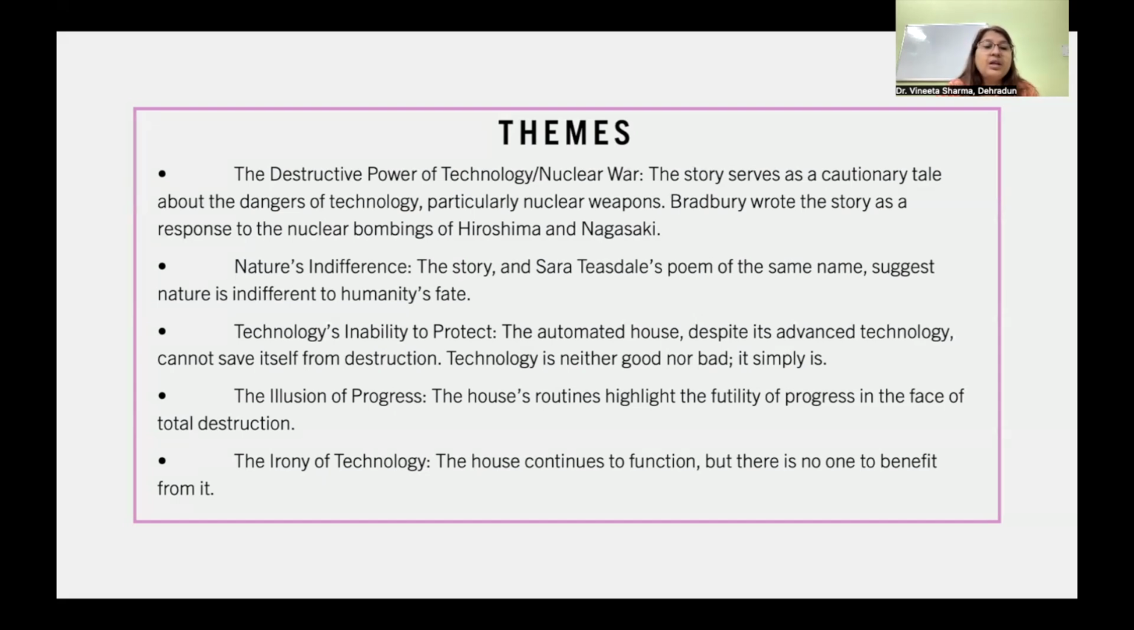The illusion of progress. The house's routines highlight the futility of progress in the face of total destruction. Irony of technology. The house continues to function, but there is no one to benefit from it.